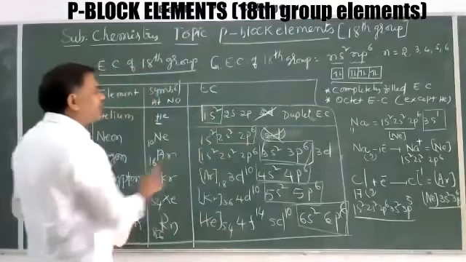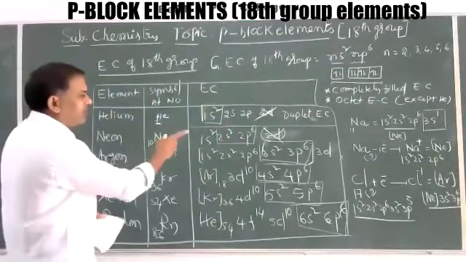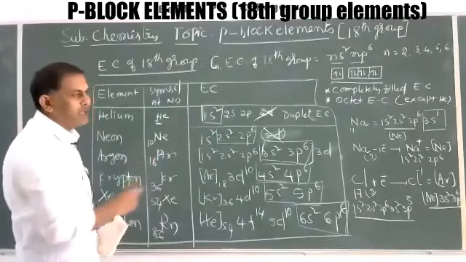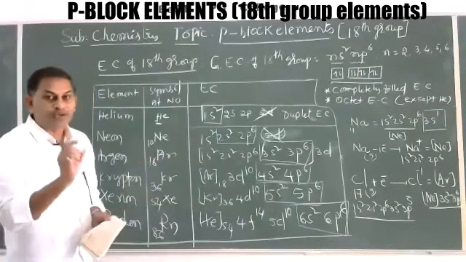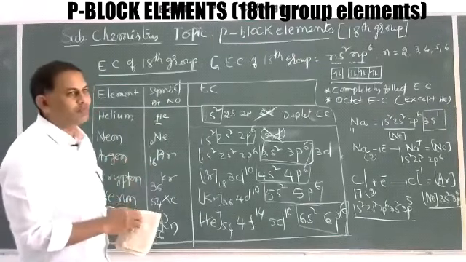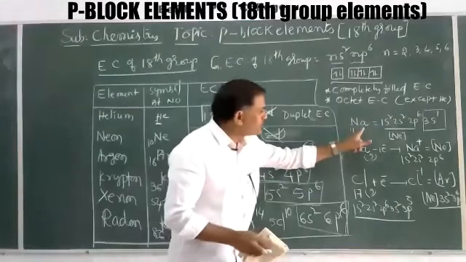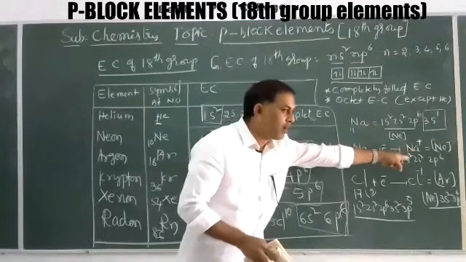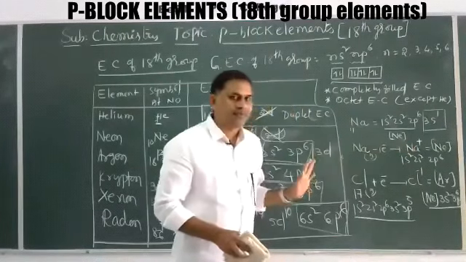That's why in the long form of the periodic table, each and every element tries to get this electronic configuration either by losing or gaining or sharing. For what purpose? To get the stable nature of that particular element. So the sodium, after losing one electron, becomes stable in Na plus ion, neon electronic configuration.